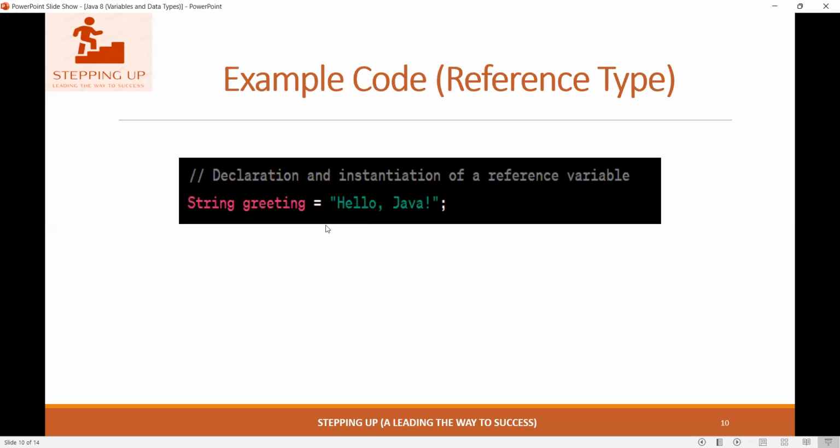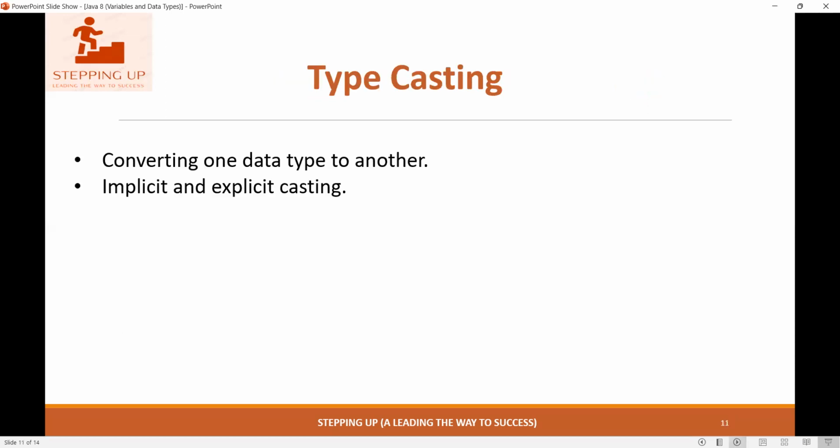And if we see the reference type, String greeting, so this is the reference. They declare that string greeting as "Hello Java". It is always in double quotes. So these are the examples to show how to represent the variables.